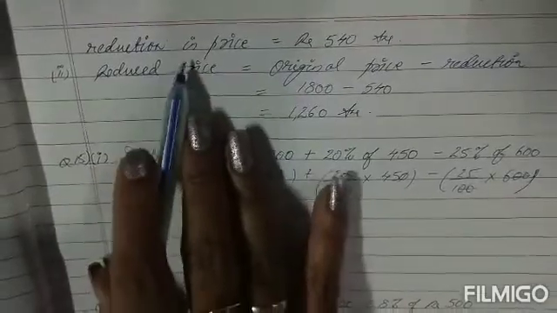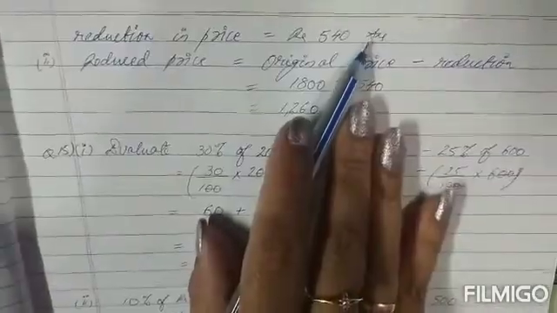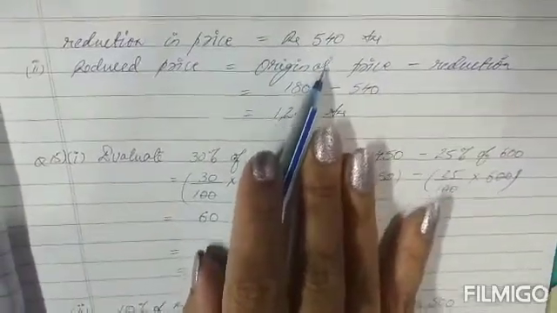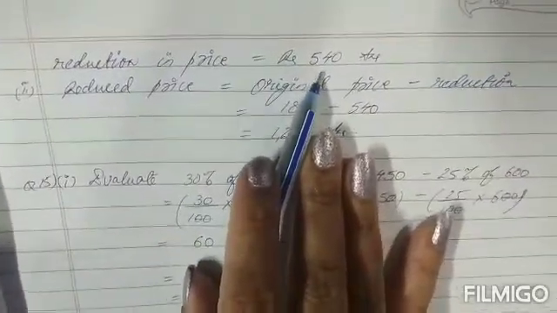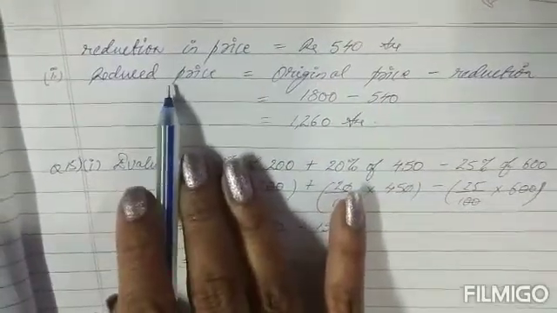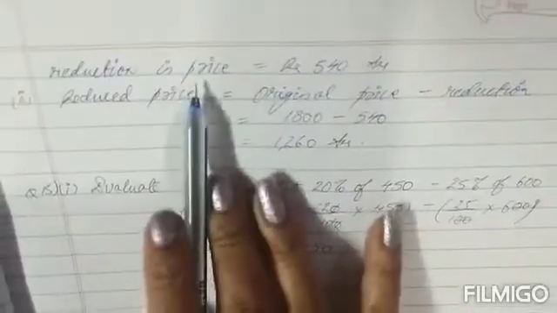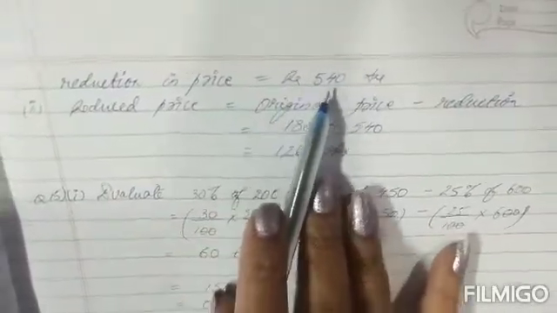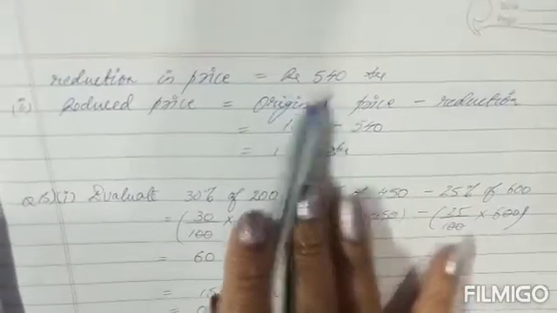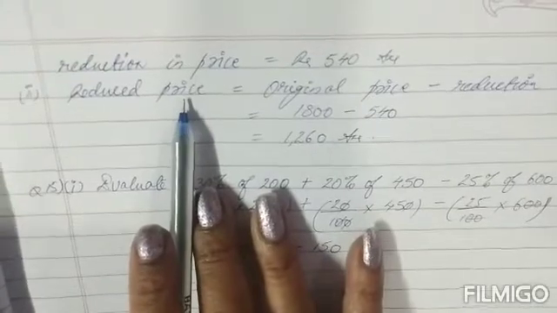Reduction in the price of the article is how much, children? It is rupees 540. Coming to the second part, we also have to calculate the reduced price of the article. So in order to calculate the reduced price of an article, the reduction in the price is rupees 540. In the second part, we also have to calculate the reduced price of the article.